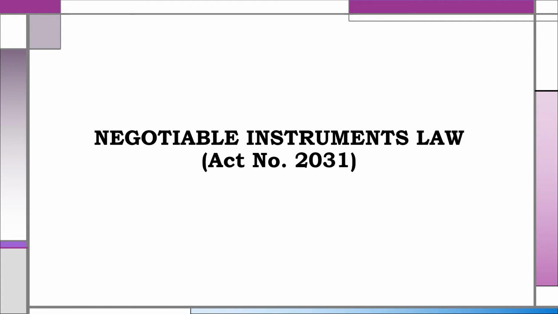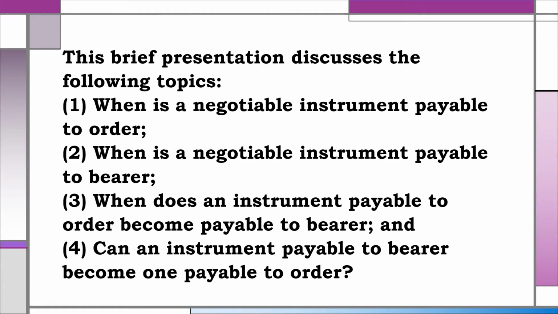Negotiable Instruments Law, Act Number 2031. This brief presentation discusses the following topics. 1. When is a negotiable instrument payable to order? 2. When is a negotiable instrument payable to bearer? 3. When does an instrument payable to order become payable to bearer? And 4. Can an instrument payable to bearer become one payable to order?